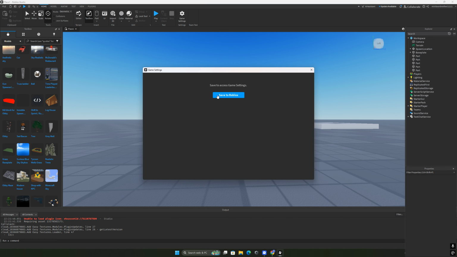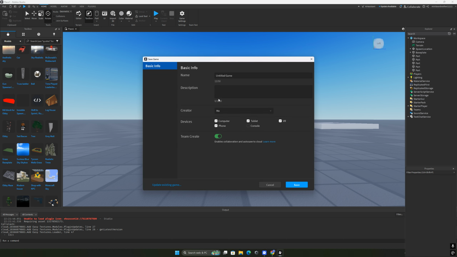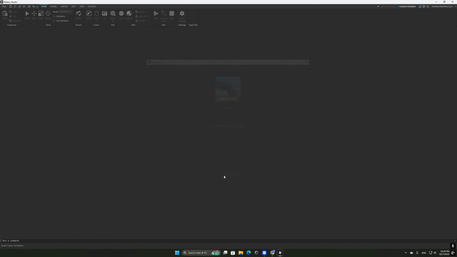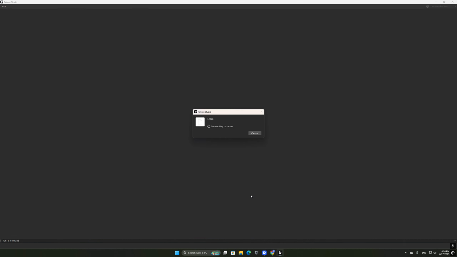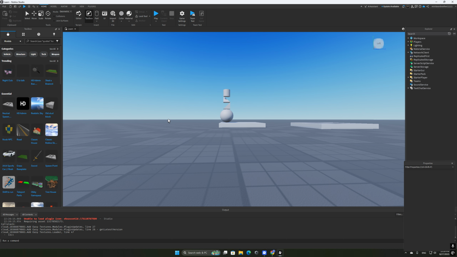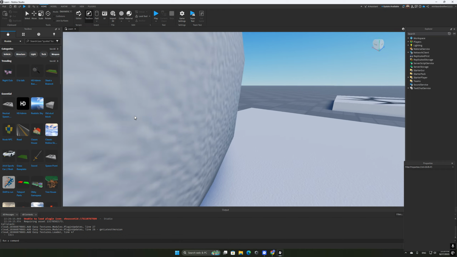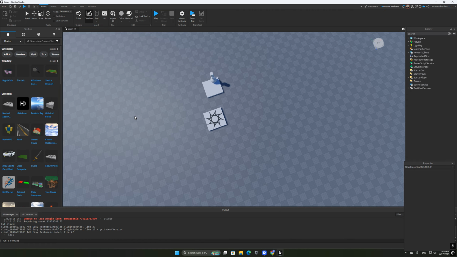Before ending this tutorial, I'd like to teach you how to save. Simply, you have to press up, game settings, save to Roblox, and you can name your game Learn, and save. Successfully saved, and it'll just reload. Give it a minute. There we go. Now we're inside. In the next part, we're going to be teaching you about properties, how to change materials, etc., the toolbox, and how to manage.